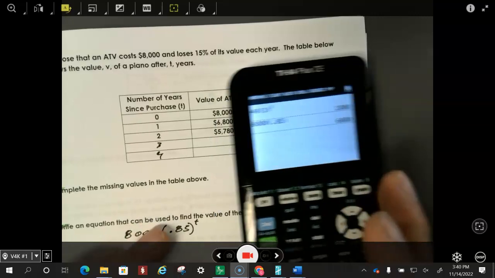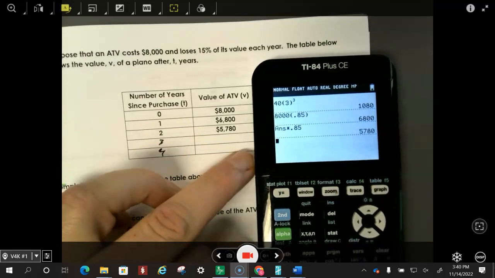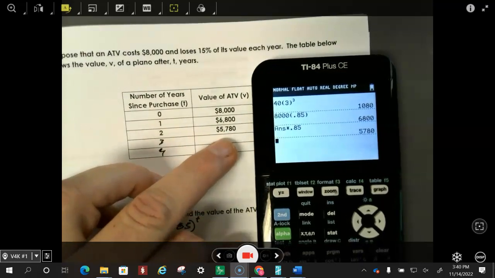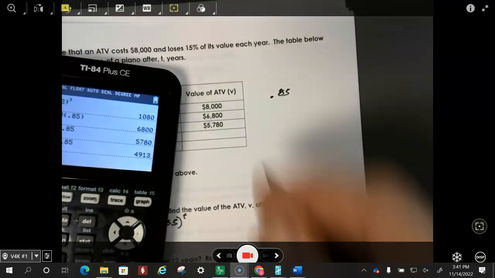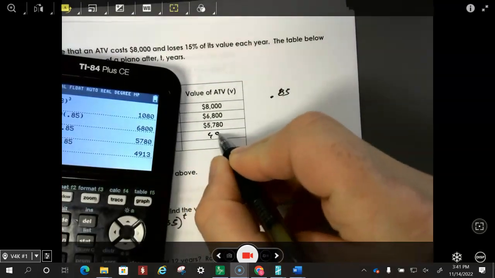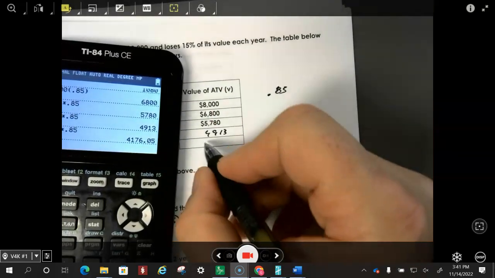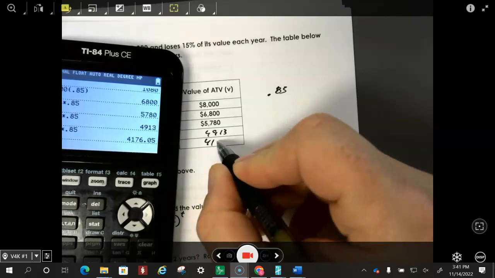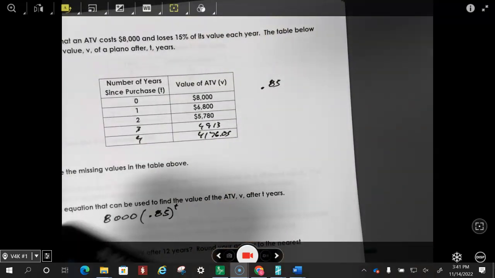I'm going to get 6,800, and then I'm going to go times 0.85 again, and I'm going to get 5,780, and then I just have to hit enter. This is a smart calculator. Okay, hit enter, and the next one is going to be 4,913, and the next one is going to be $4,176.05. So that's completing the table.